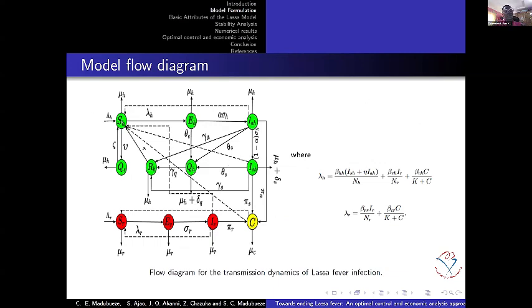This is SH, the susceptible human. We have the exposed human. We have the infected human, the asymptomatic infected, and subscript SH for the symptomatic infected. We have quarantine of infected people, which can also be called isolated infected humans. Then there is recovery, and we also have people who have had contact with the infected.